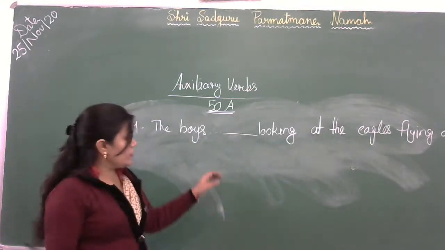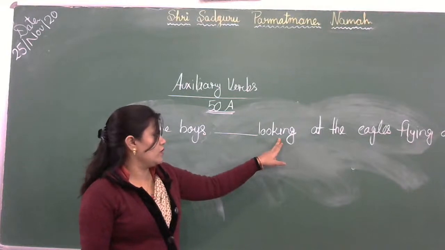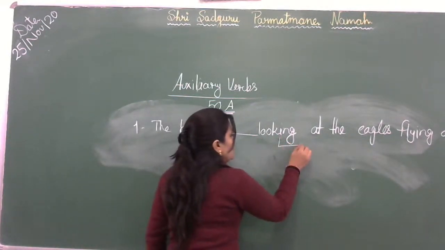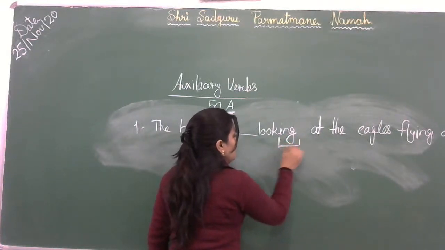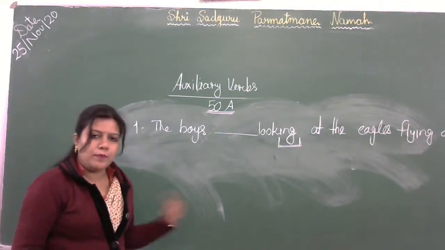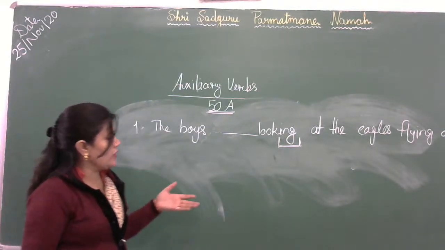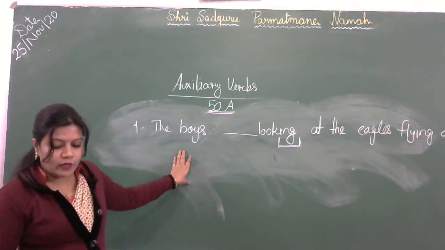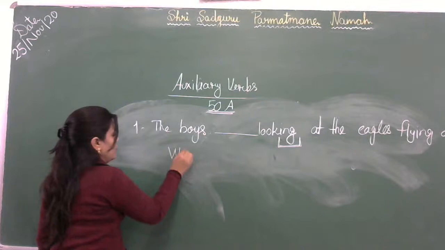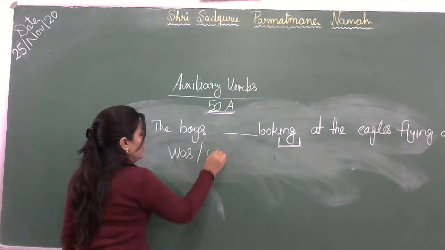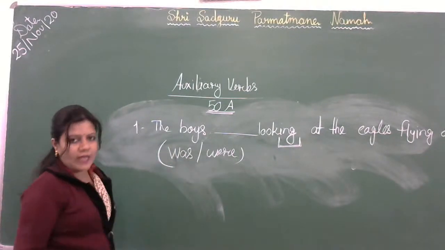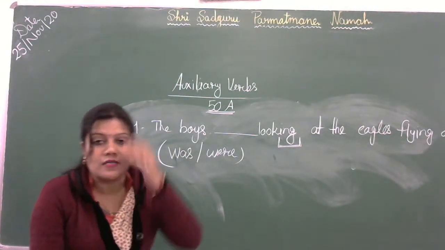Okay, so we can see there is ing added along with the verb. Okay, ing form with verb. So whenever we see ing, it means the tense is present continuous, past continuous, or future continuous. Okay, and two helping verbs are given, was and were. So was and were are helping verbs for the past continuous.